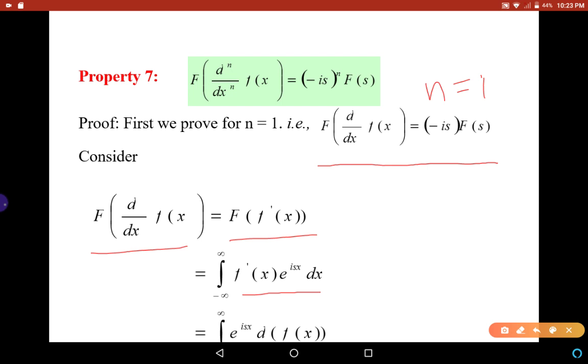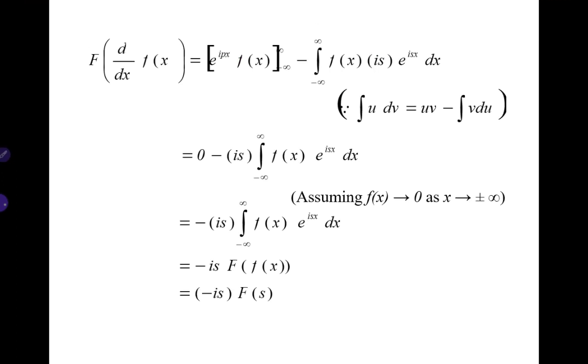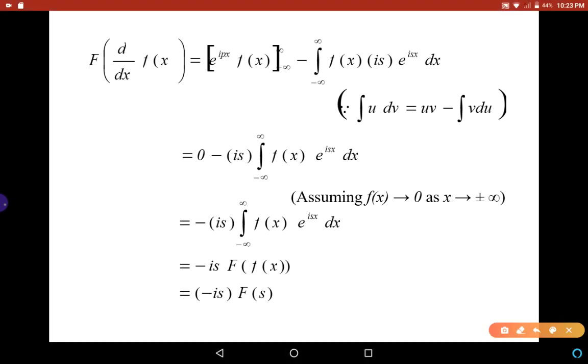Now f'(x) dx can be written as d of f(x). So we obtain integral from minus infinity to infinity e^(isx) d of f(x). Now using integration by parts, we can write the value of the integral as e^(isx) into f(x) in the limits minus infinity to infinity, minus integral from minus infinity to infinity f(x) into is into e^(isx) dx.